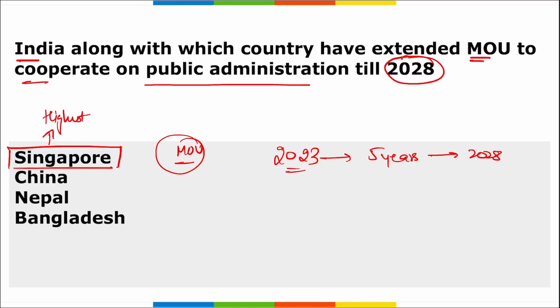Right? Next thing, the signing ceremony was attended by senior officers of Singapore High Commission and DARPG. Correct? So it was India and Singapore that recently signed an MOU to cooperate on public administration. Another thing you can remember, high net worth individuals from India are preferring to shift to Dubai and Singapore.